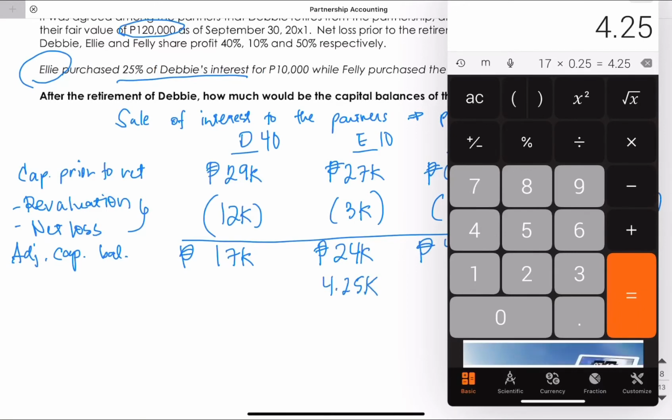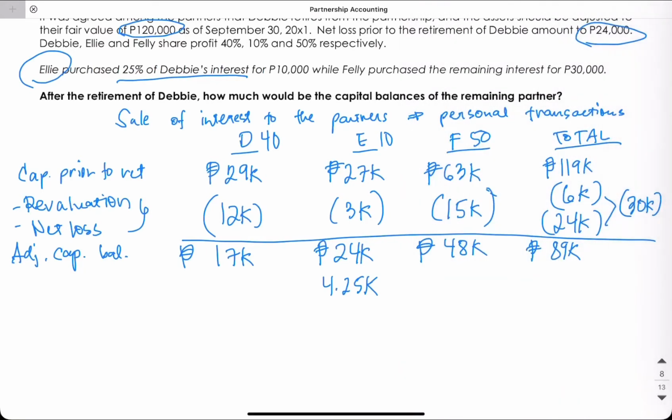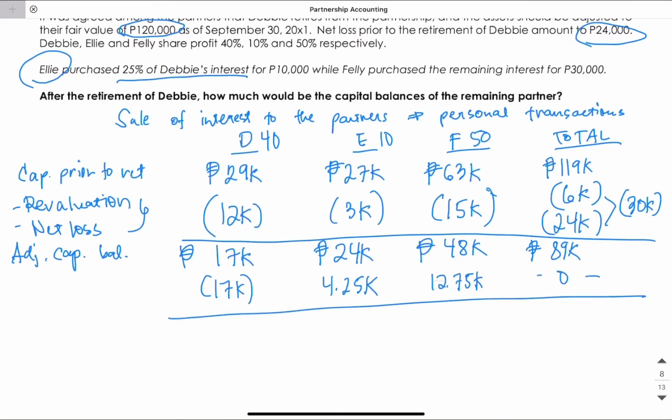And then the remaining 75%, which is equivalent to 12,750, will be purchased by Feli. Of course, the total will be 17,000 and it will not affect the total partnership capital because it is simply a sale of interest to the partners and accounted for as a personal transaction.